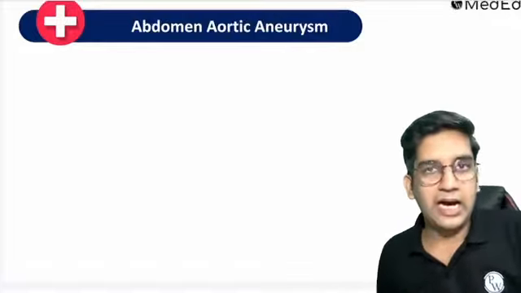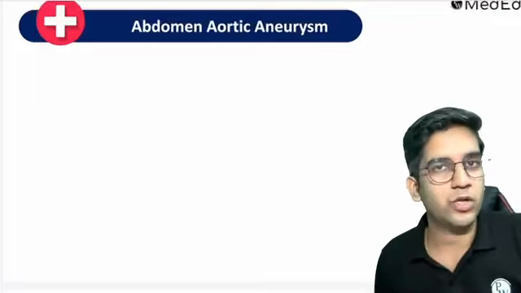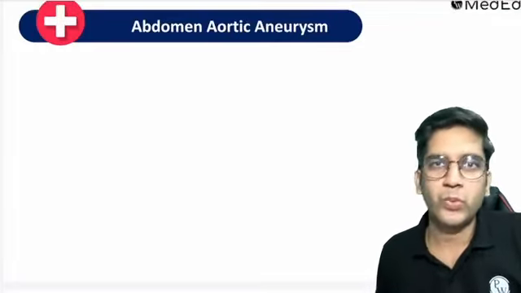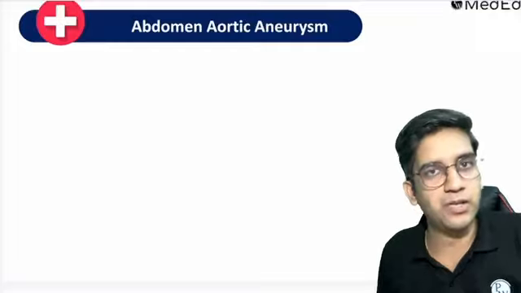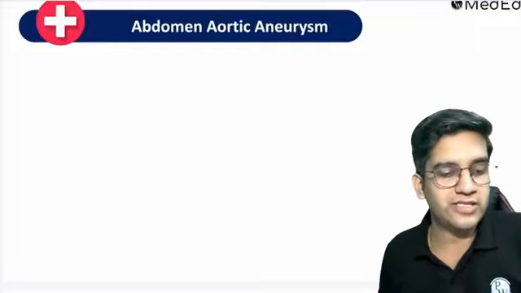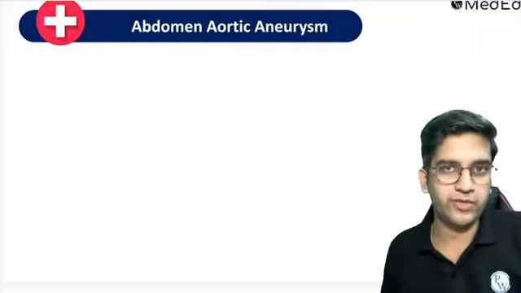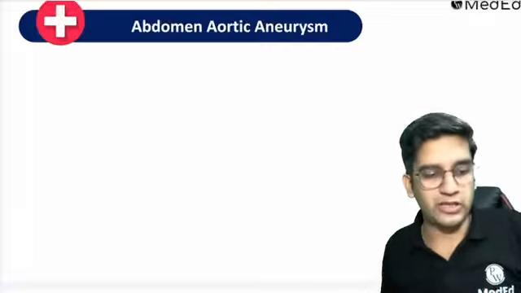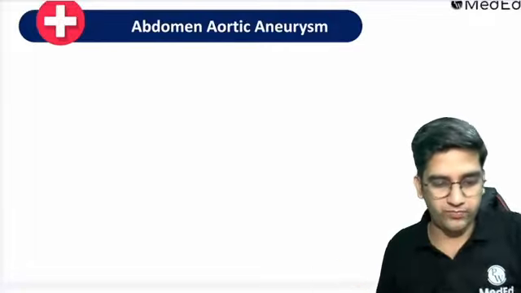Okay, see, atherosclerosis will weaken the vessel wall. We read about atherosclerosis yesterday. When it weakens the vessel wall, it will definitely cause an aneurysm, or in any vessel where it's going to be involved, it will cause an aneurysm of that particular vessel because it weakens the wall of the vessel, fine?